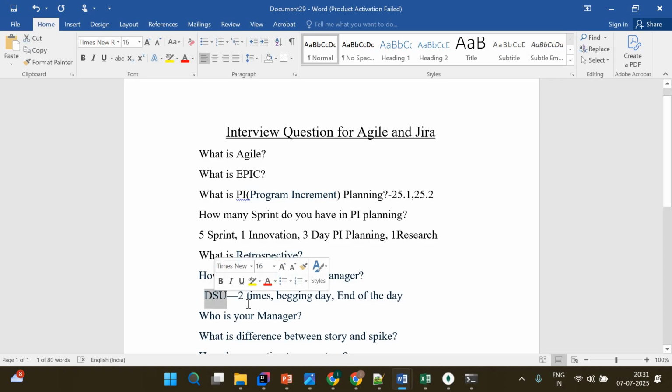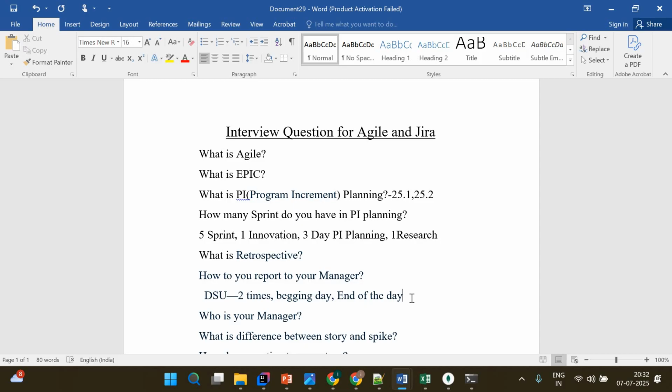In the DSU, we have it twice in a day, where you share your work progress, how much you have finished. All these things you cover in the DSU itself. So always remember that we do not send any specific message or a specific mail to the manager. We discuss that over the DSU itself. If it is a major concern, we share some message in the team to discuss with other teams, and at that time we share some mail, but normally it does not happen. We discuss that in the daily stand-up itself, right? So that is all about how you report to your manager.